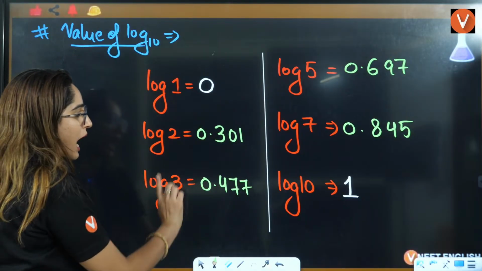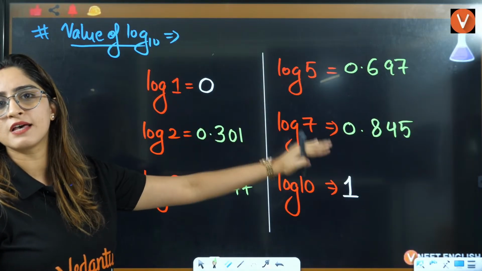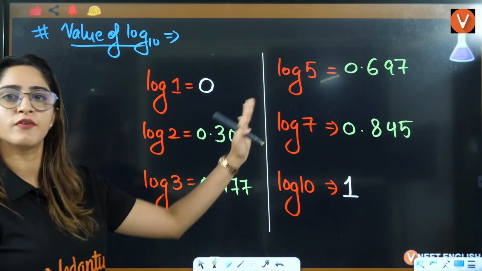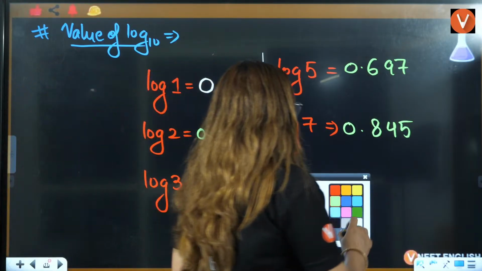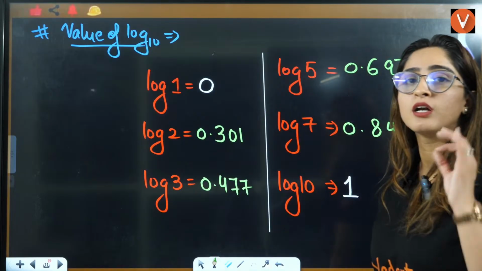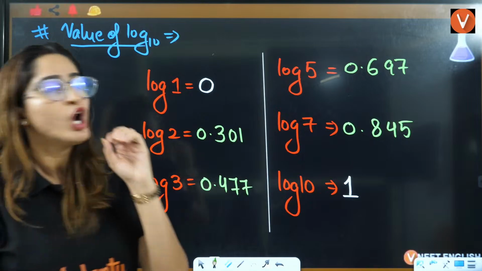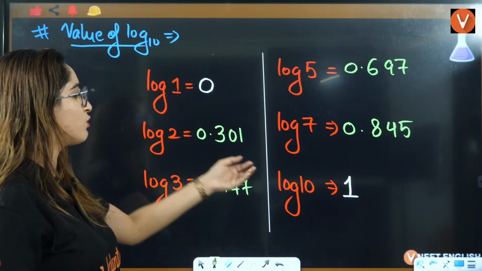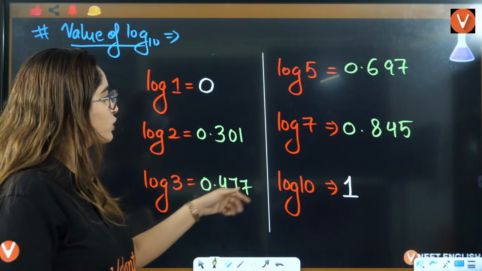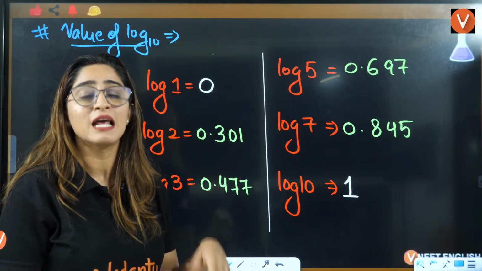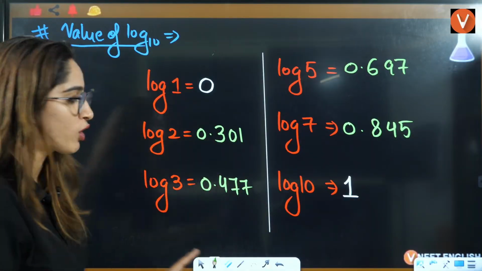This I told you: add one number, then this 0, 1, 7, 7, 9, 7, 4, 5. That's it. If you remember these values, you can calculate log base 10 of anything. In reality, you just have to remember 1, 2, 3, 4 values of log. If I add this and this also, you just have to remember 6 values of log.